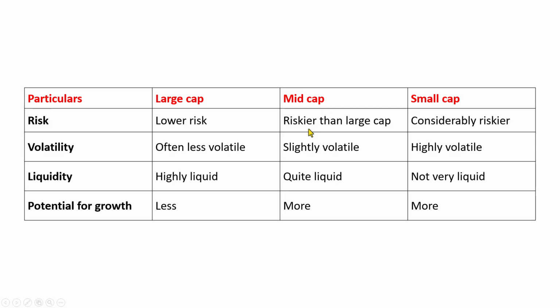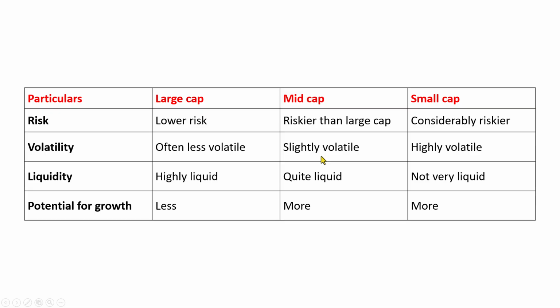This is because they have a potential for growth. Mid cap companies are riskier than large cap because they have potential for growth, and so the returns would also be good when compared with large cap companies.